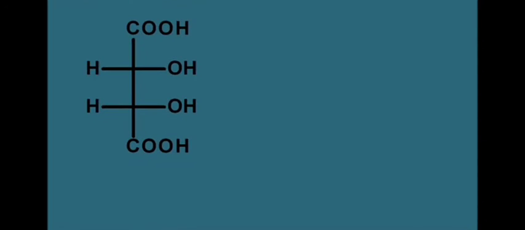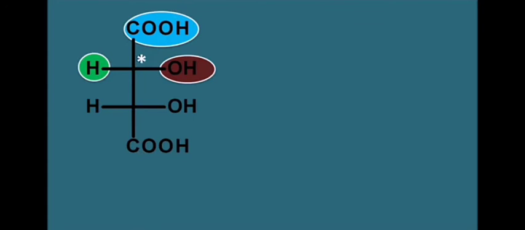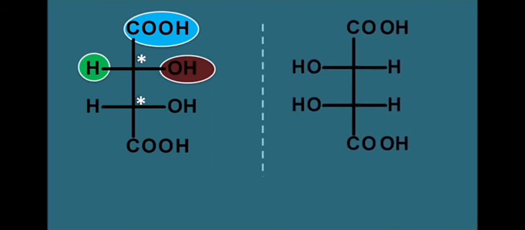Now let us take another structure like this. Here, you see the second carbon is attached to carboxylic acid, hydrogen, OH group and another large group. So this carbon is an asymmetric center, and we can also see that the third carbon is also an asymmetric center. So in this structure we can see two asymmetric centers, and if you take the mirror image of this structure, we can represent it like this. So the first structure has two asymmetric centers and it has a mirror image. Can we call these two structures enantiomers?